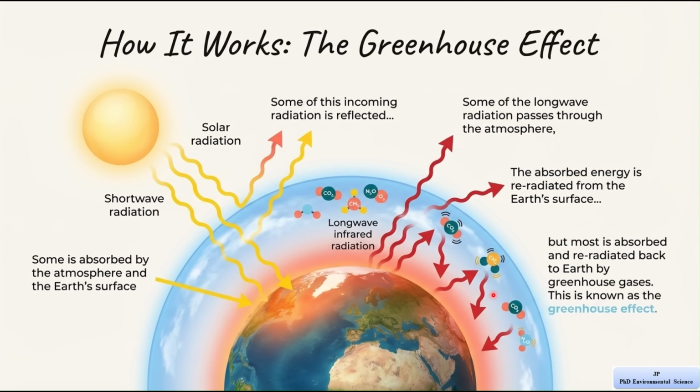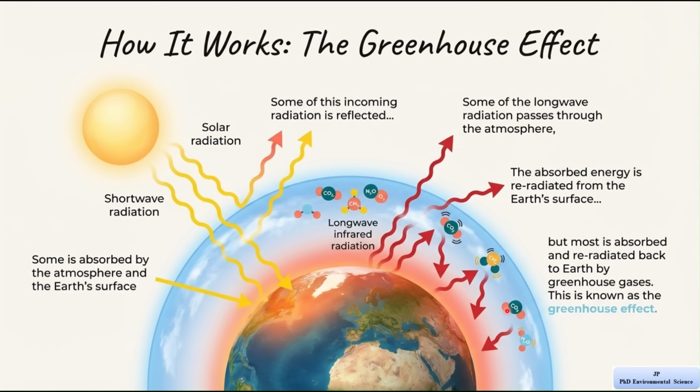Here is where greenhouse gases come into the picture. These gases include carbon dioxide, methane, nitrous oxide, and others present in the atmosphere. These greenhouse gases absorb a large portion of the outgoing heat energy. After absorbing it, they send some of this energy back towards the Earth's surface, and this process is called re-radiation. Because of this, heat gets trapped in the atmosphere instead of escaping into space. As a result, the Earth becomes warmer, and this whole process is called the greenhouse effect.